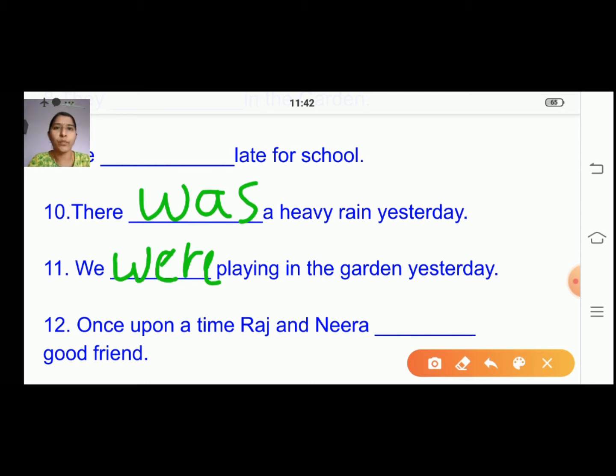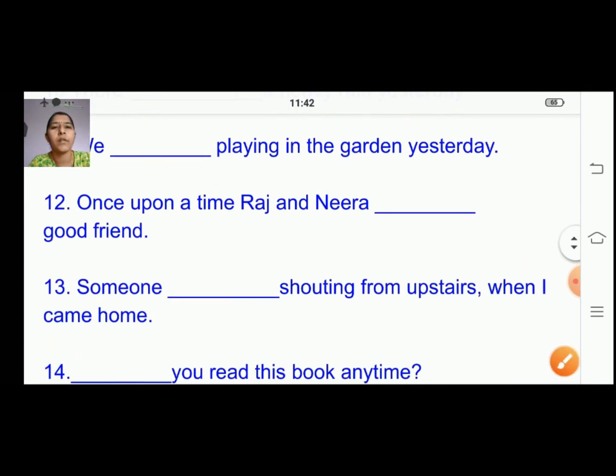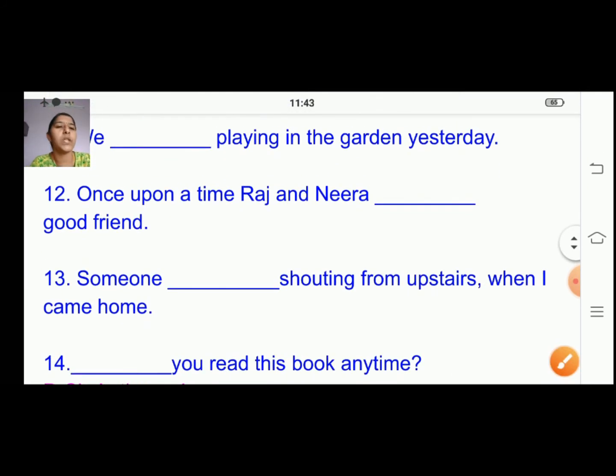No, we have two more sentences here, right? Just a second. 12th, yes, till 14th we have. So 12th one, once upon a time, Raj and Neera dash good friends. It is once upon a time, it is already over. Past tense, right? It is they were friends.